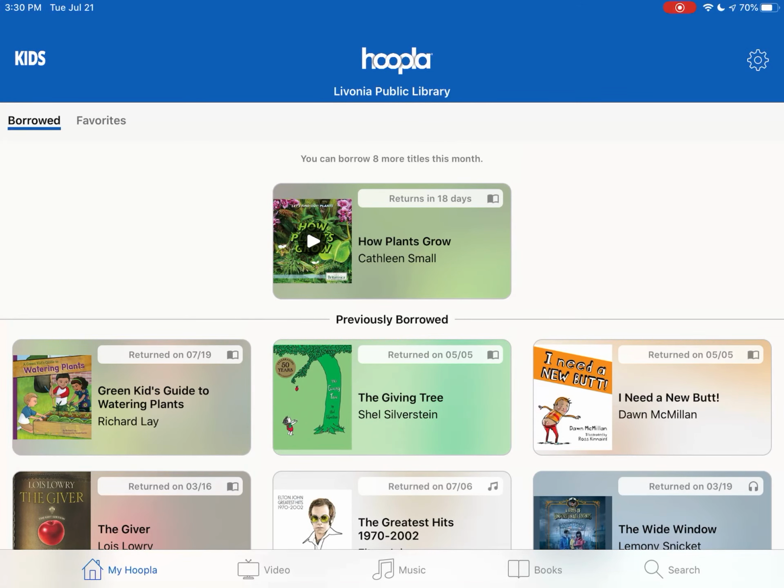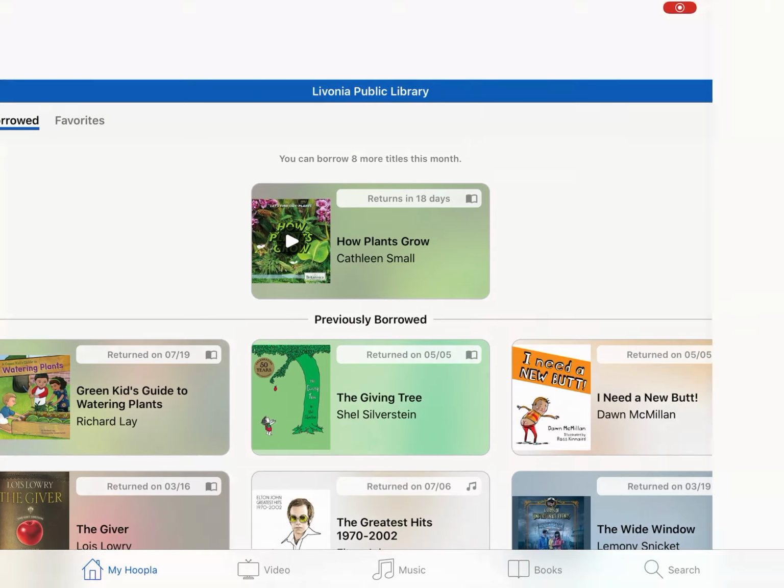Today we will be reading How Plants Grow by Kathleen Small.